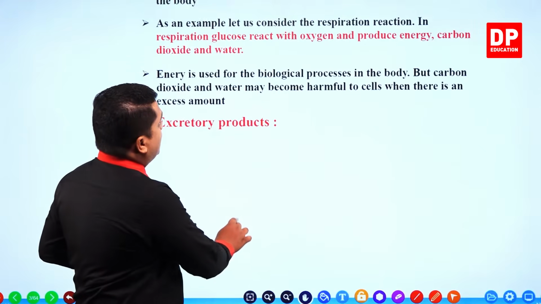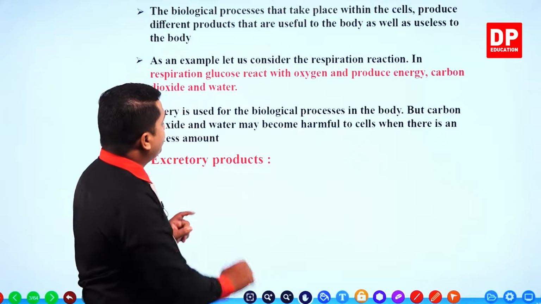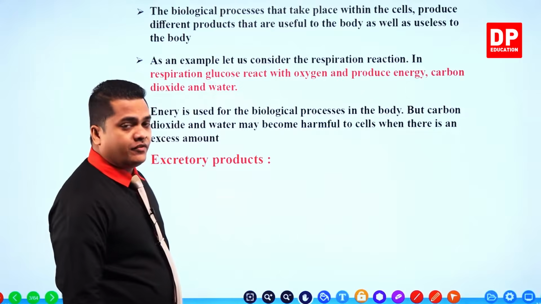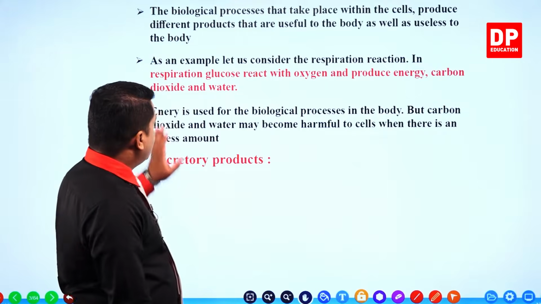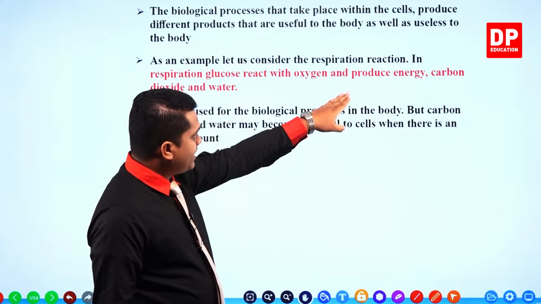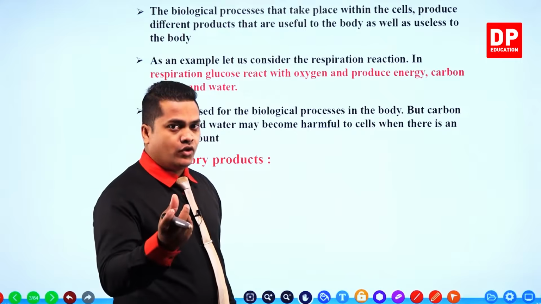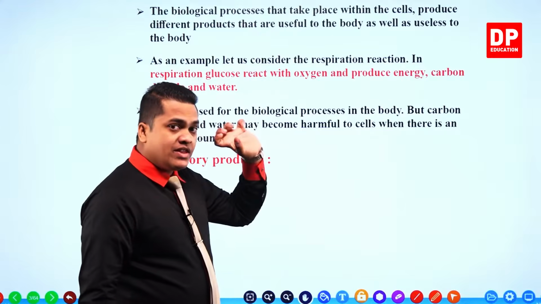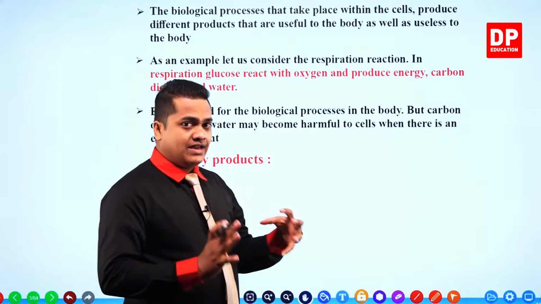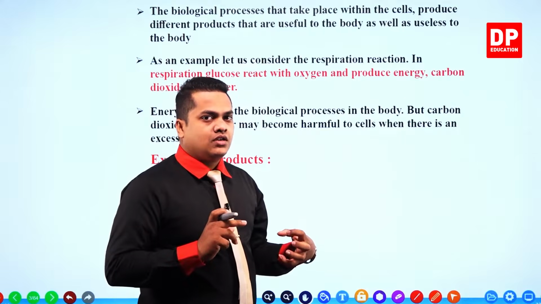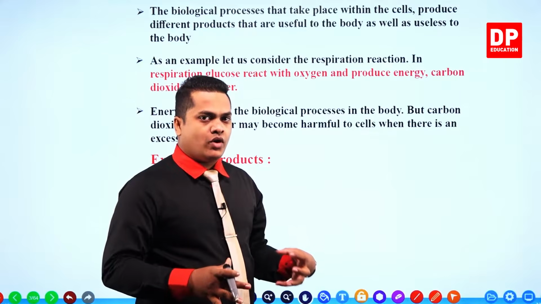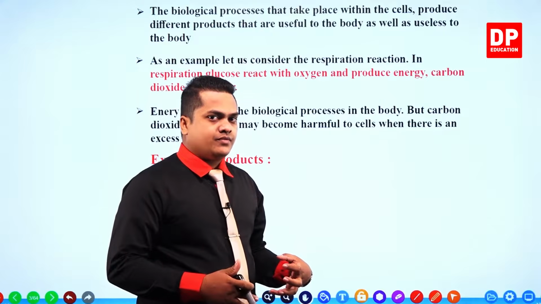As an example, let us consider the respiration reaction. Glucose reacts with oxygen and produces energy. Glucose is a simple food. Energy is our main product, the main product which we need for our body during respiration.